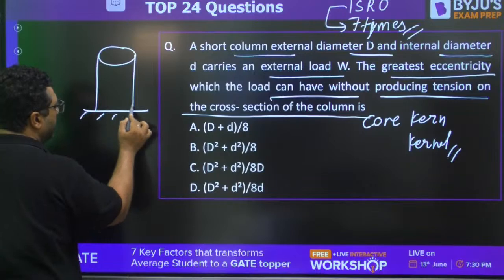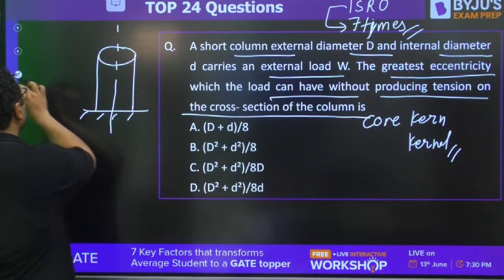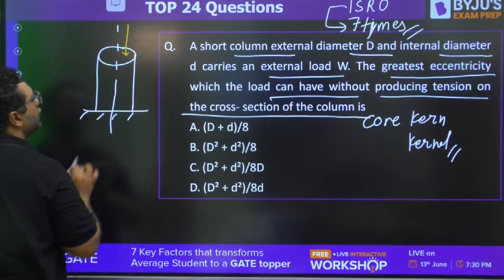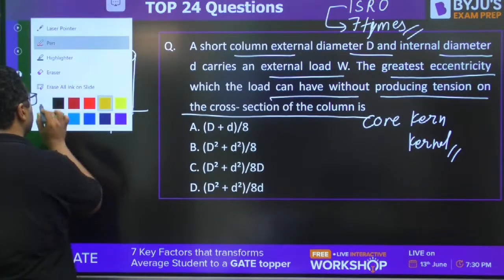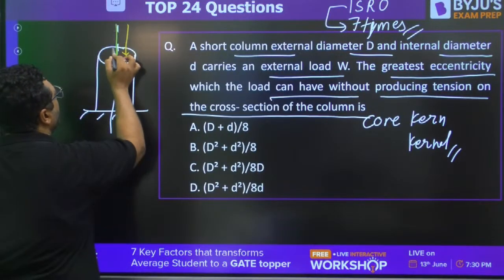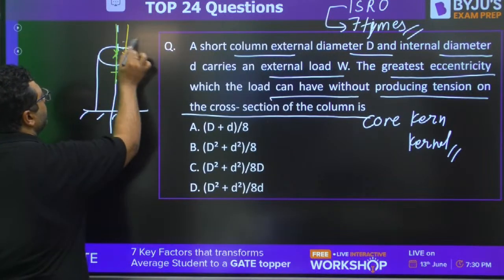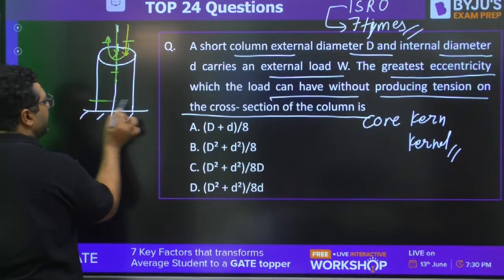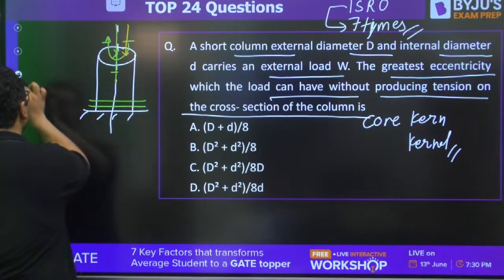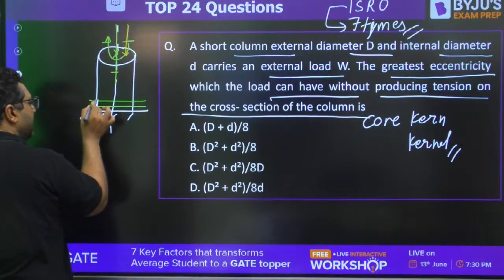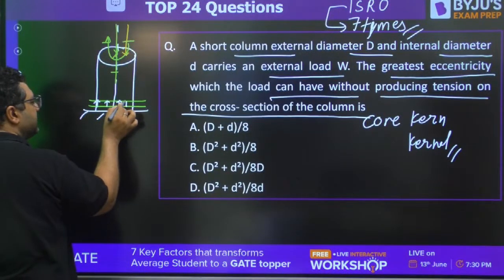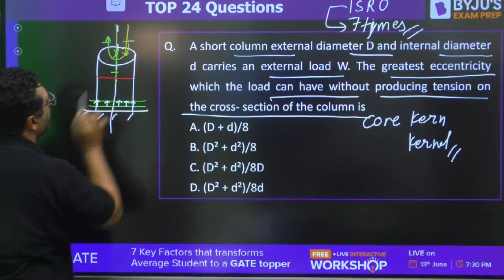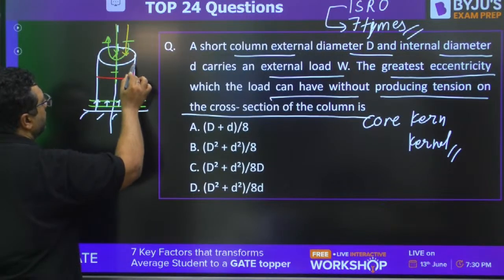This is the column. And let us say the load is acting somewhere here. Because of this load, if you see the effect on the centroid, you will apply one load downward, other load upward. So because of this and this, you will be creating a couple like this. Whenever we make the distribution of stresses, the effect of compressive load will be like this. And the effect of bending couple is going to be compression here, tension here.